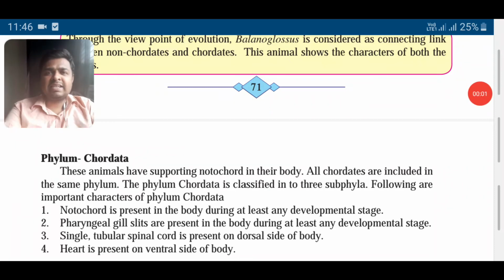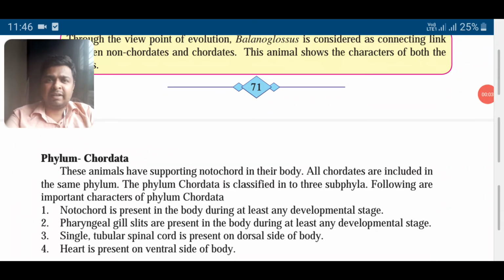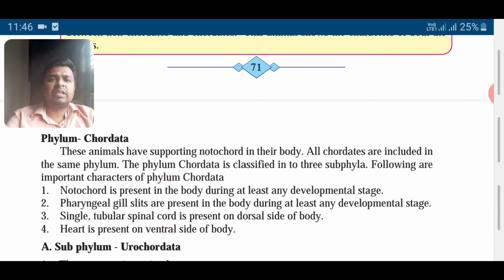Hello friends, let us start with phylum Chordata. The main feature of this phylum is that a notochord is present in the body, or at least at the developmental stage. So at some stage of their life they have a notochord. Pharyngeal gill slits are present in the body, or at least during developmental stages.